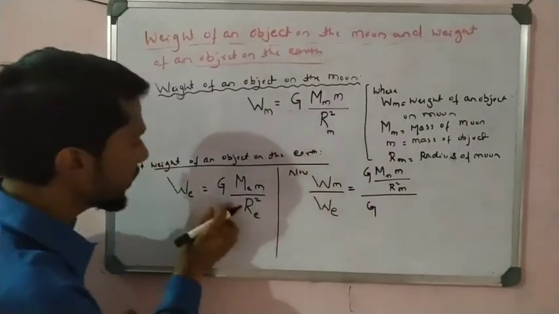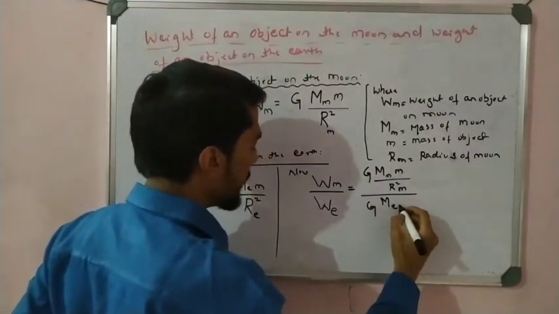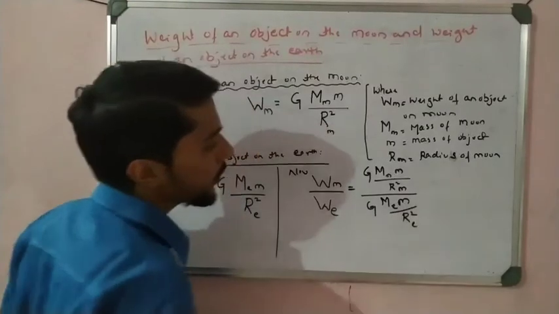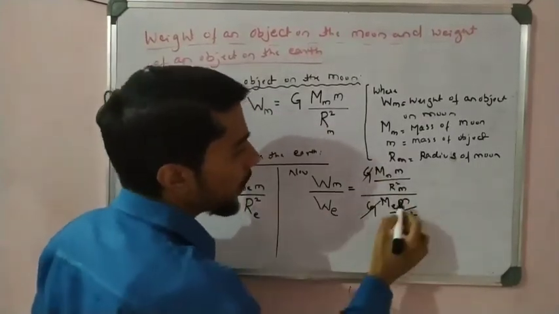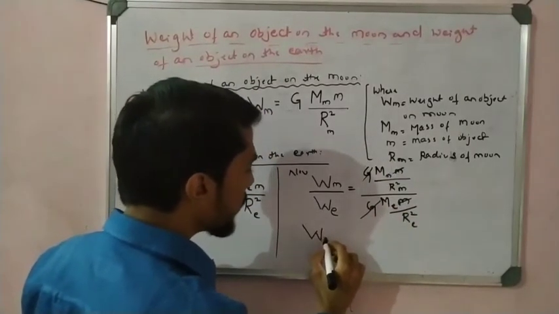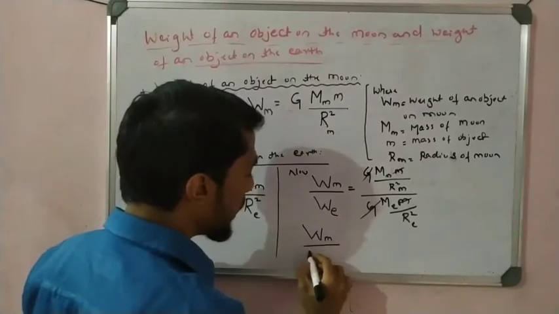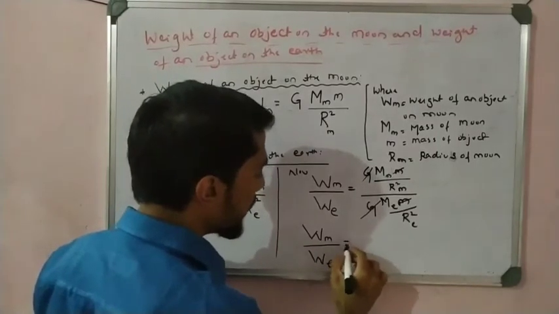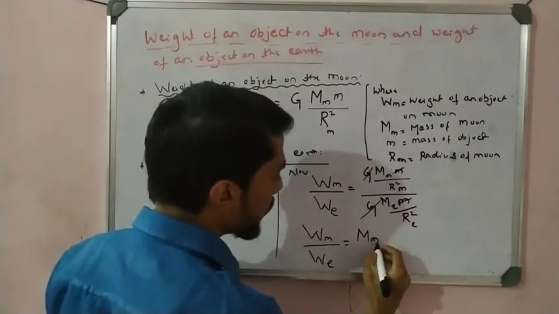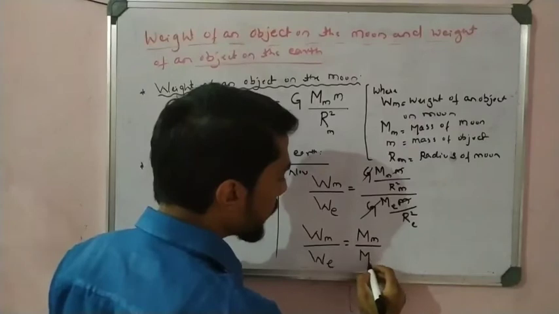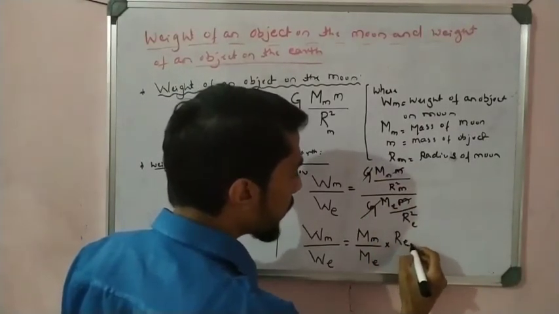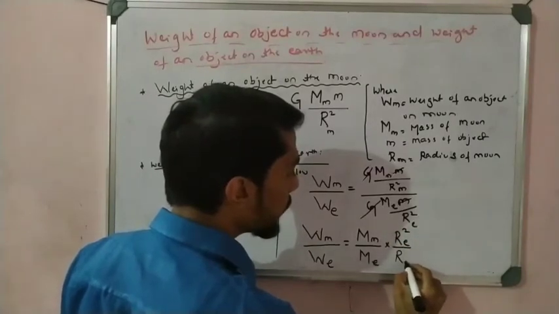What is We? G M m divided by RE square. So see, G gets cancelled and then m gets cancelled. So we get the weight of the object on the moon divided by the weight of the object on the earth is equal to mass of the moon divided by mass of the earth, into, radius goes upside down, so radius of the earth square divided by radius of the moon square.